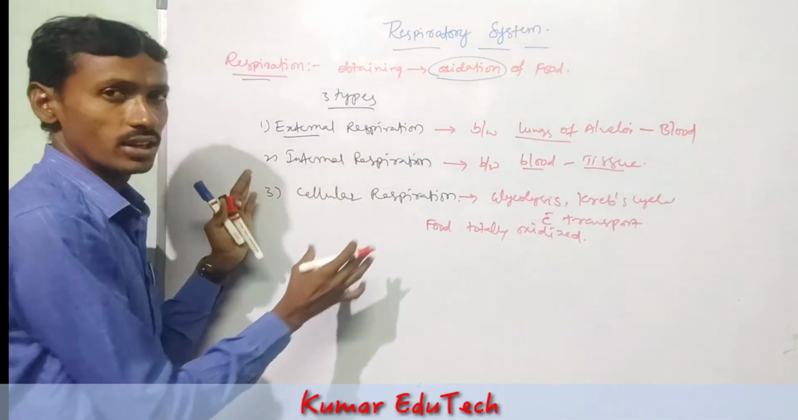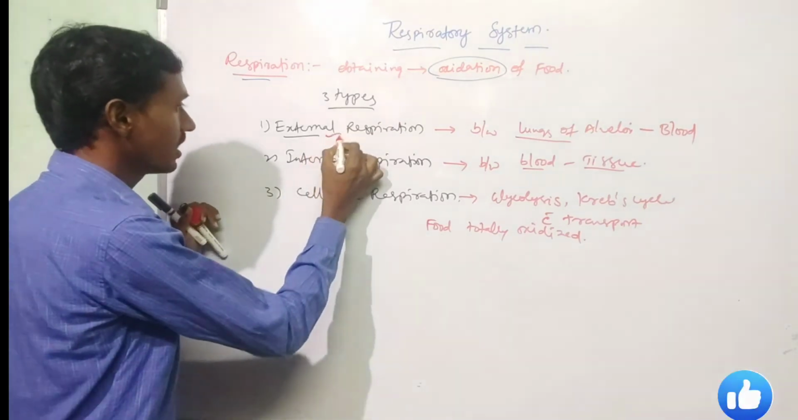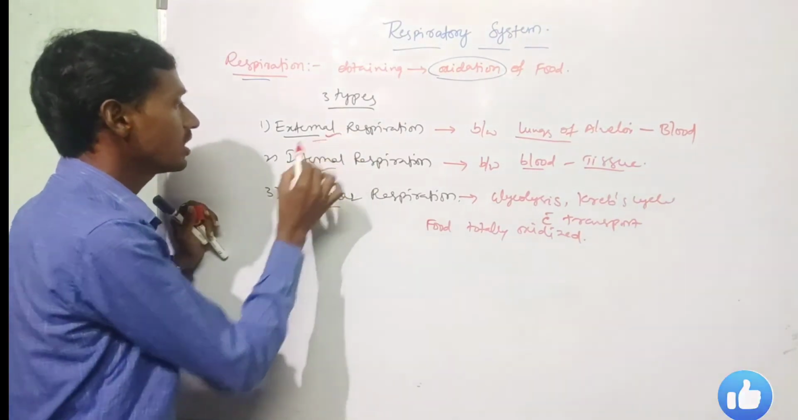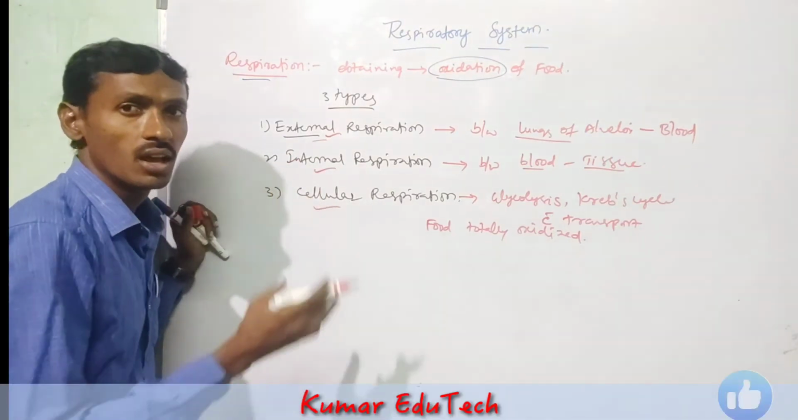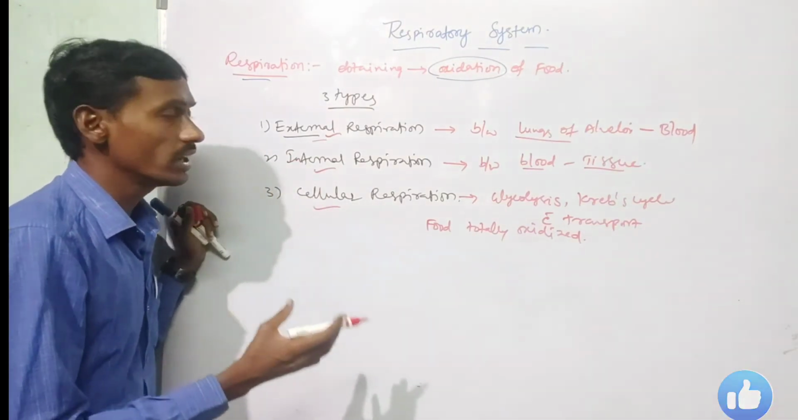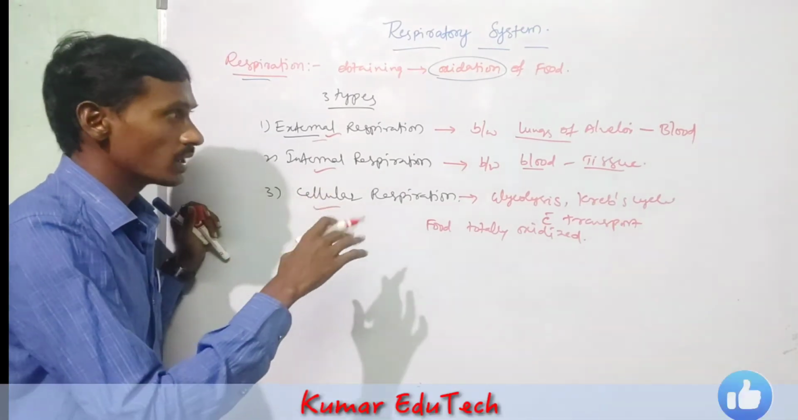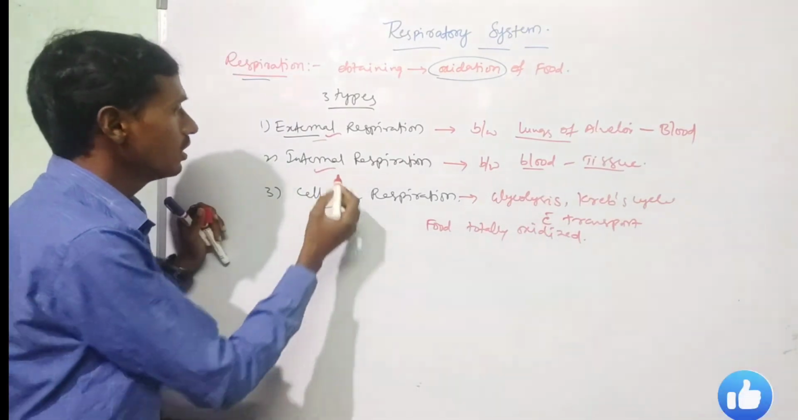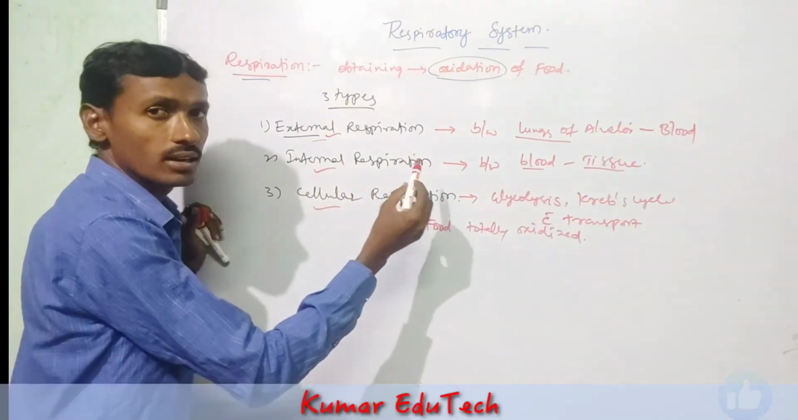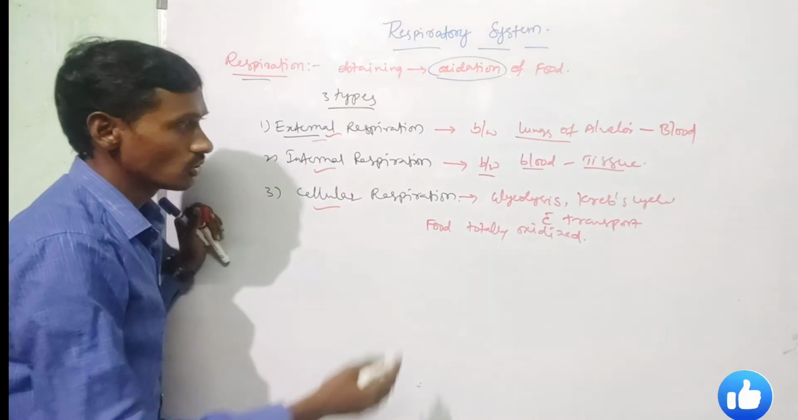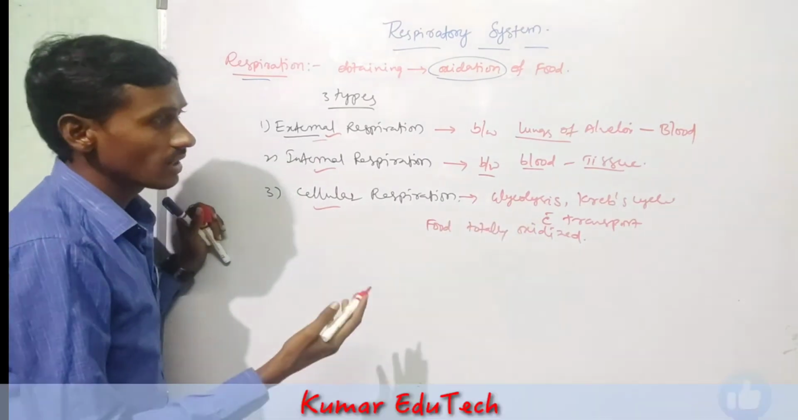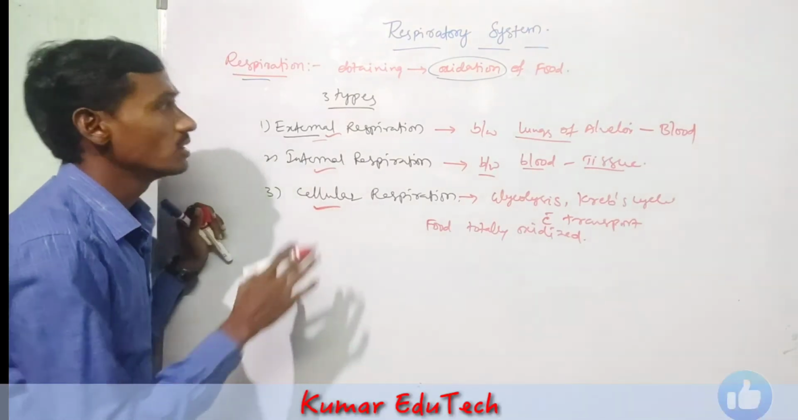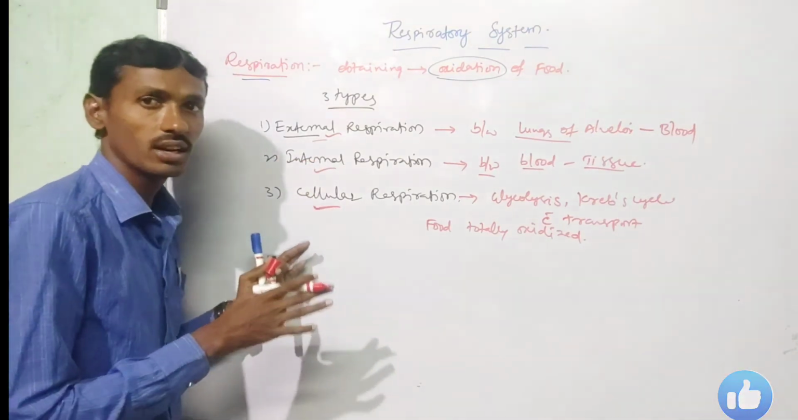So these are the three types of respiration: external respiration, internal respiration and cellular respiration. External respiration means atmospheric air is exchanged between lungs and blood. Internal respiration is transfer from blood to tissues. Glycolysis, the Krebs cycle and electron transport are involved in cellular respiration. These are the types of respiration in humans.